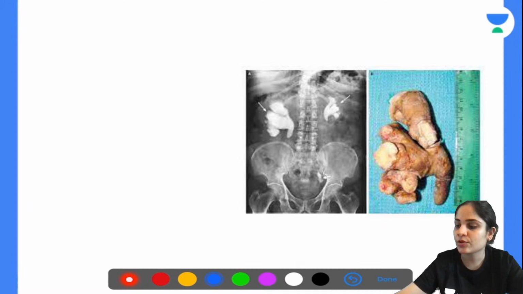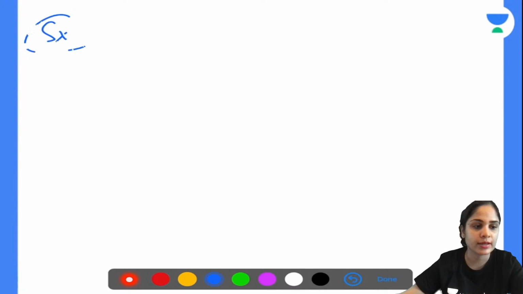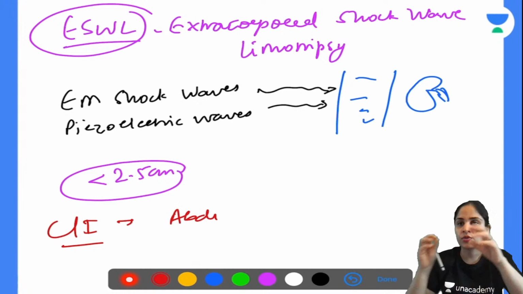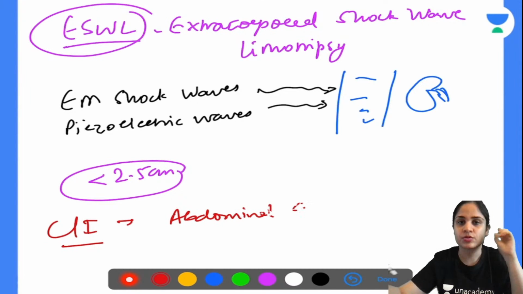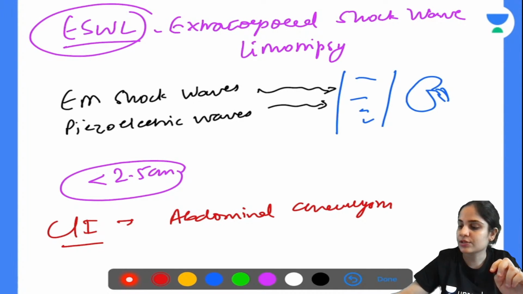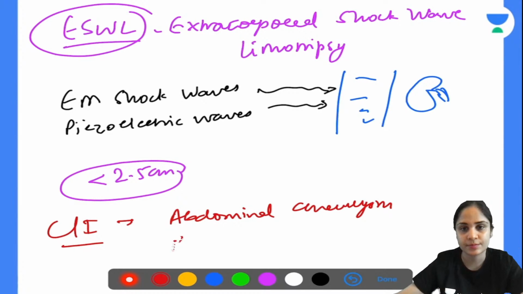Sorry guys, one thing I forgot to discuss with you all, in whom is ESWL contraindicated? Okay, so if any patient has abdominal aneurysm, because of the excessive shock wave, you can have a rupture of the aneurysm. So you will avoid doing ESWL in this patient. Second, if you have a pregnant patient, again in pregnant patient, ESWL is contraindicated.